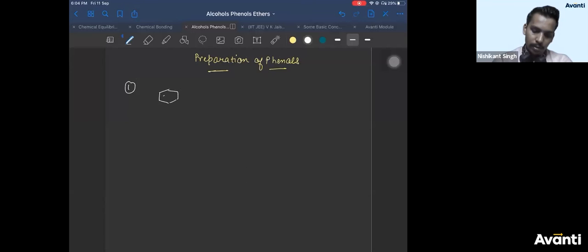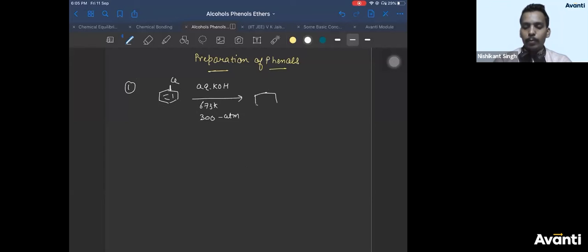if you take chlorobenzene and treat it with aqueous KOH or NaOH at 673 Kelvin temperature and 300 atmosphere pressure, Cl will be substituted by OH and you get phenol. Do you remember this process? What is the name of this process? Yes, very good, Kushal. It is Dawes process.